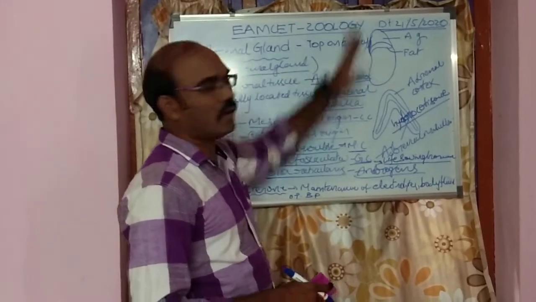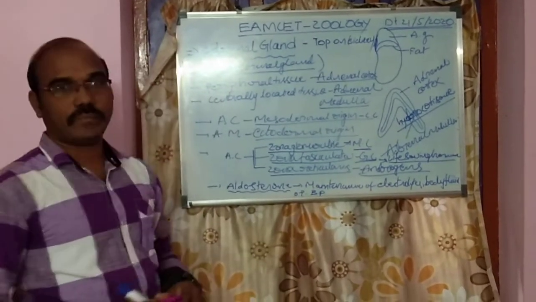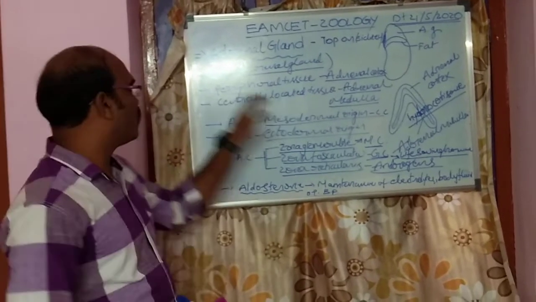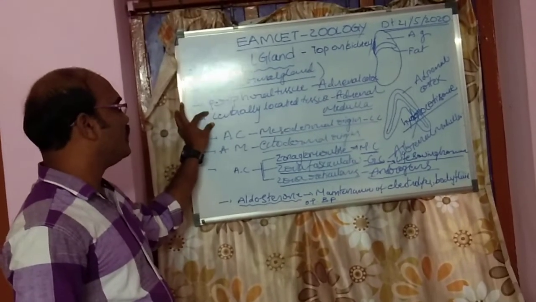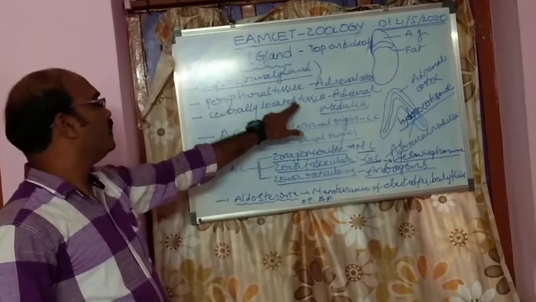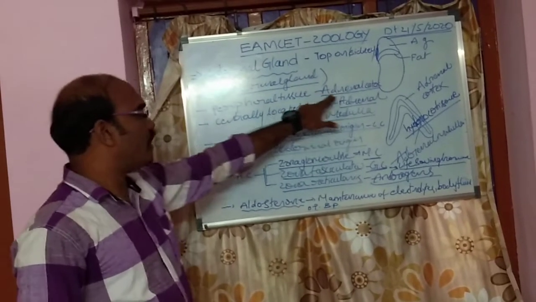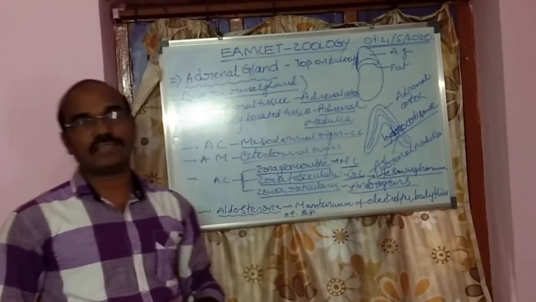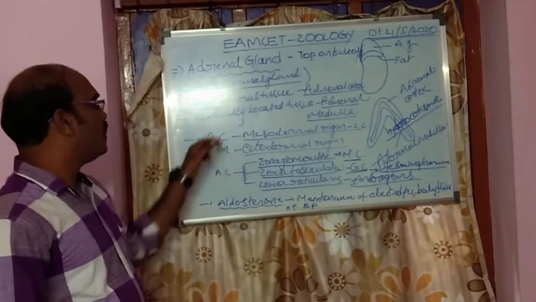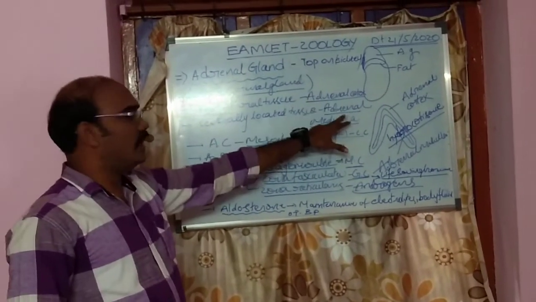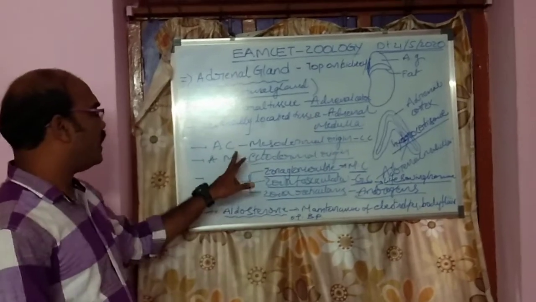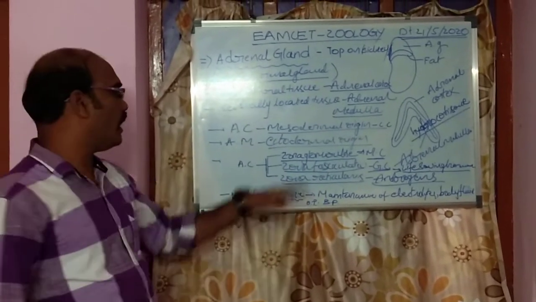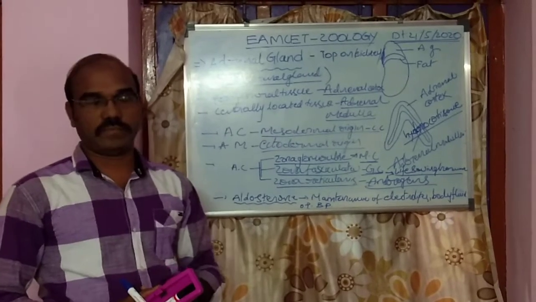It is present on the top of the kidney, and it consists of two important tissues: the peripheral tissue and the centrally located tissue. The peripheral tissue is also called the adrenal cortex. The centrally located tissue is called the adrenal medulla. Adrenal cortex and adrenal medulla. The adrenal cortex is a mesodermal organ. The adrenal medulla is an ectodermal organ.